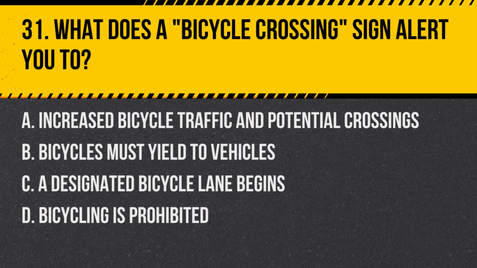Question 31. What does a bicycle crossing sign alert you to? A. Increased bicycle traffic and potential crossings. B. Bicycles must yield to vehicles. C. A designated bicycle lane begins. D. Bicycling is prohibited. Answer. A. Increased bicycle traffic and potential crossings. A bicycle crossing sign alerts drivers to areas where bicyclists may be crossing the road or riding alongside traffic.